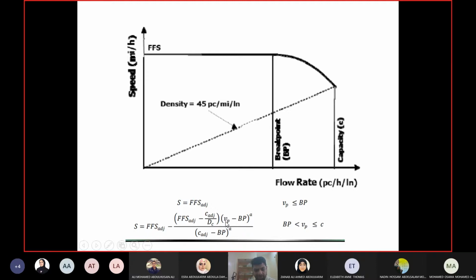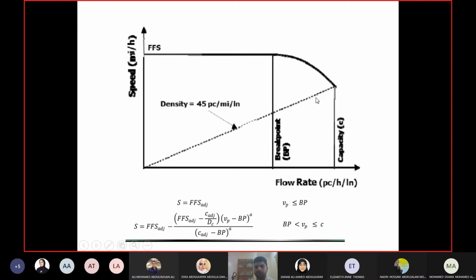So you will have different values of S at different values of VP. Flow rates should range from above BP till capacity. So you will put different values and calculate different values of S. Then you can plot this part of the curve.